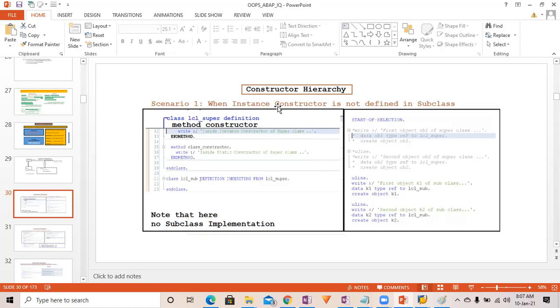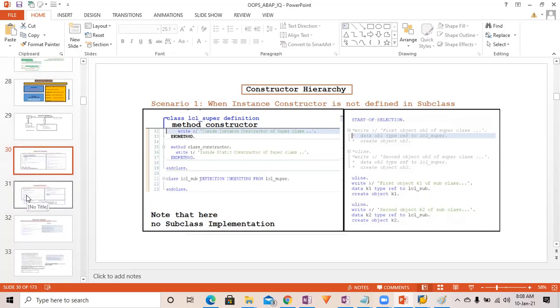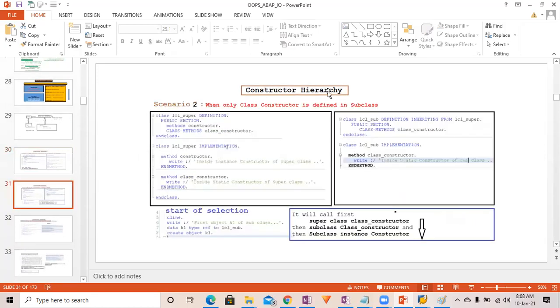Suppose your instance constructor is not defined in the subclass, then how will the sequence be if we create the object of the subclass? If the instance constructor is not defined in the subclass, it will directly call the superclass class constructor, then the subclass class constructor, and then the superclass instance constructor. So this is how the sequence is going to be.